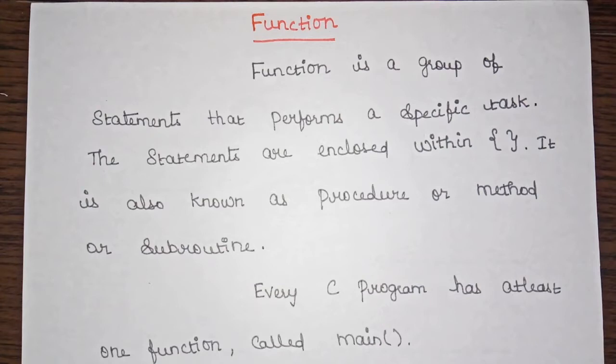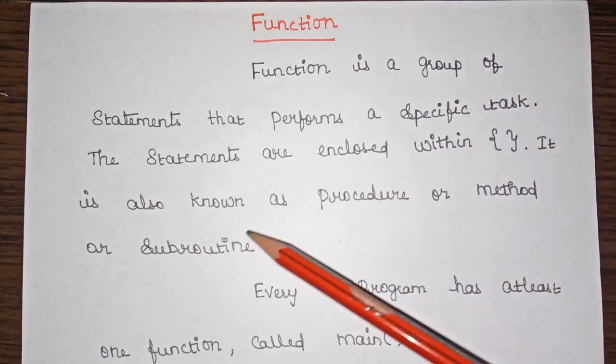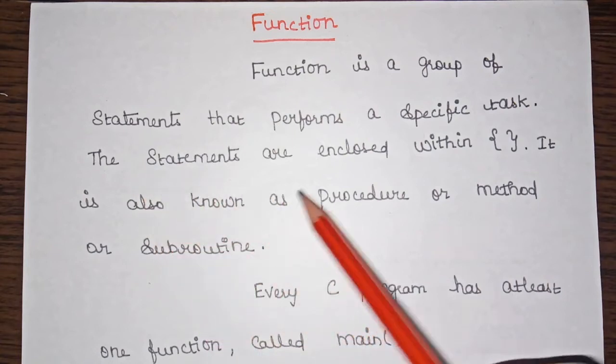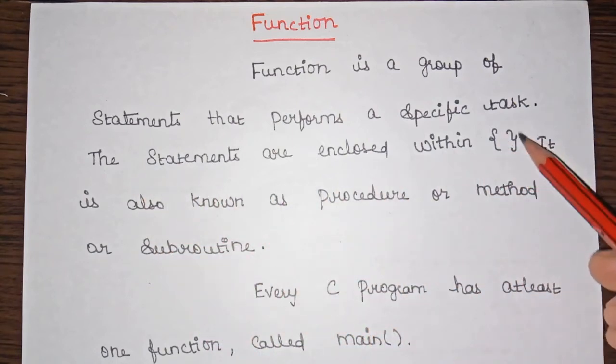So in a C program, basically when we have a large program, that large program can be divided into some basic building blocks. We can refer to those basic building blocks as functions here. That is, the function contains a set of programming statements, and those statements are enclosed within curly braces. So when we say the definition of function, we can say that a function is a group of statements that performs a specific task. All these groups of statements are written inside these curly braces.